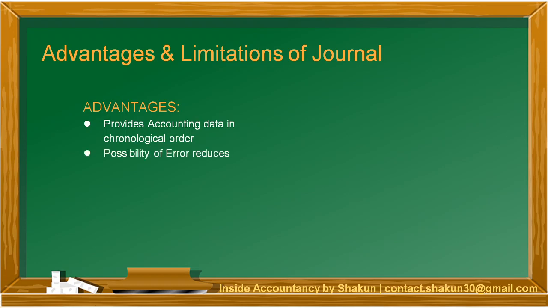The second advantage is possibility of error reduces. Now, how come the possibility of error is reduced? Because in journal, the debits and credits are written side by side. Since they are written side by side, they can be easily compared, and if there are any errors, they can be easily corrected. So the possibility of error reduces since the debit and credit are written side by side.